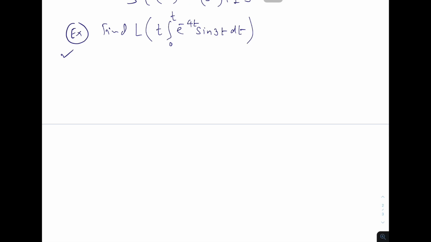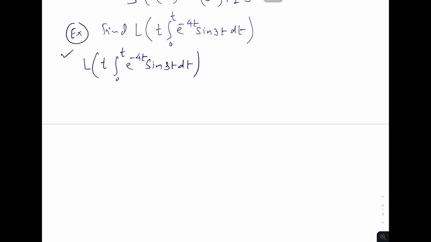Okay, let us take one more. Find the Laplace transformation of t into integration 0 to t e power minus 4t sin 3t dt. Now, this is a good example. It's not difficult. Again, the Laplace transformation of t into integration 0 to t e power minus 4t sin 3t dt.